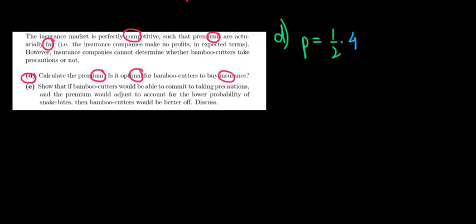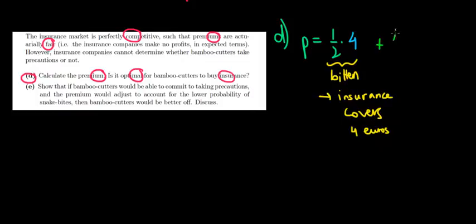So let me just highlight to understand what this premium is. This is the probability of being bitten, meaning that the insurance must cover 4 euros. A premium is the expected value of that loss. So if he gets bitten, the insurance must cover 4 euros, and the remaining probability is that the guy does not get bitten and the insurance must not cover anything. So 1/2 times 0. This is the probability of not being bitten. Now, what's the result over here? Well, 1/2 times 4 is just 2, plus 0, so that's equal to 2.